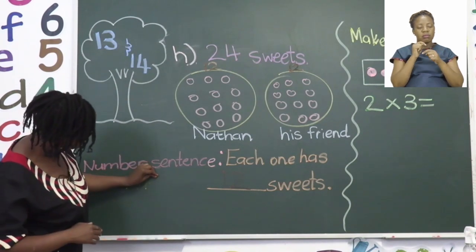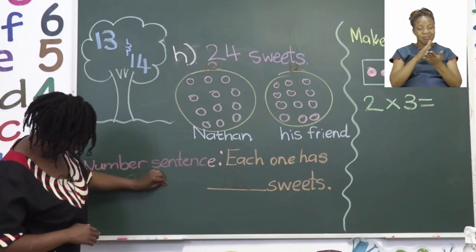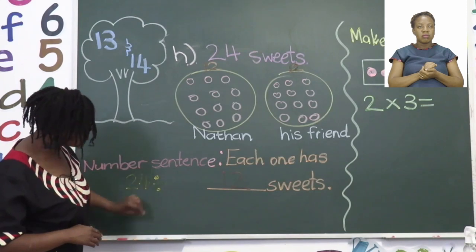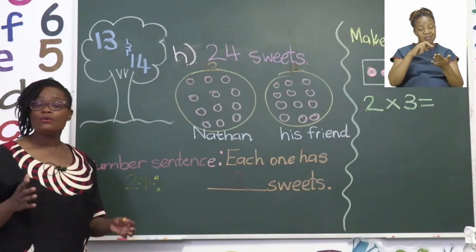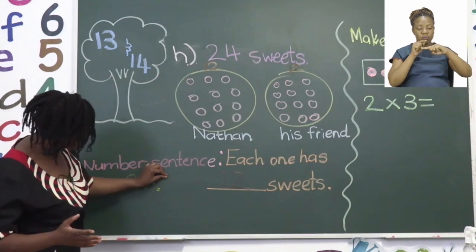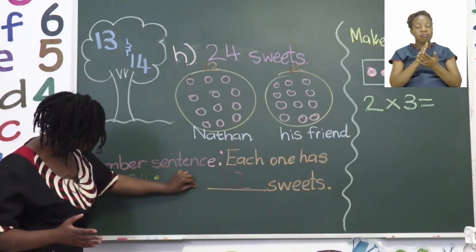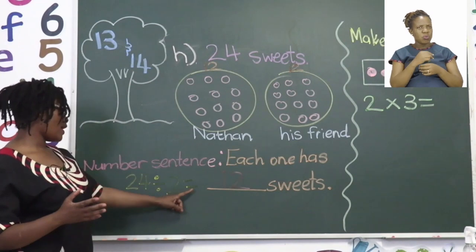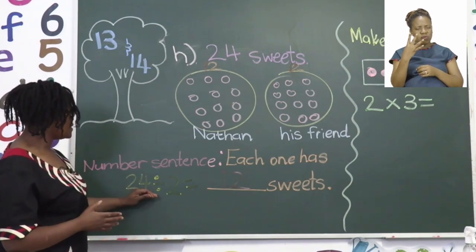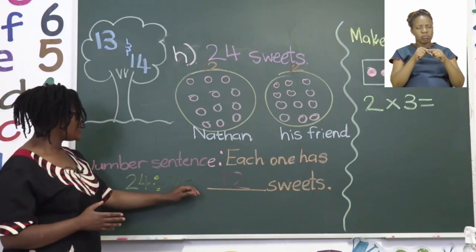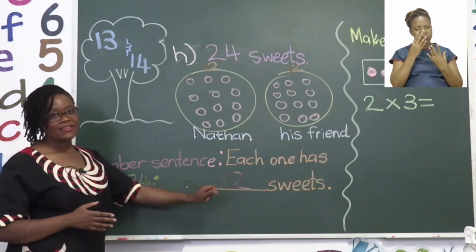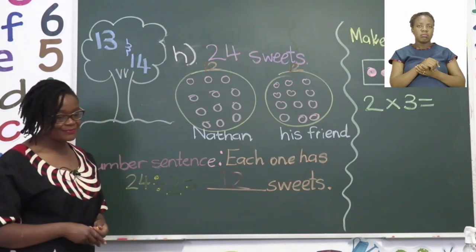So we use our division sign, which is a dot, a cross, and a dot. Then we only had 2. So we write 2 for the 2 people, which will equal our answer 12. So 24 divided by 2 equals 12. That is the same answer.